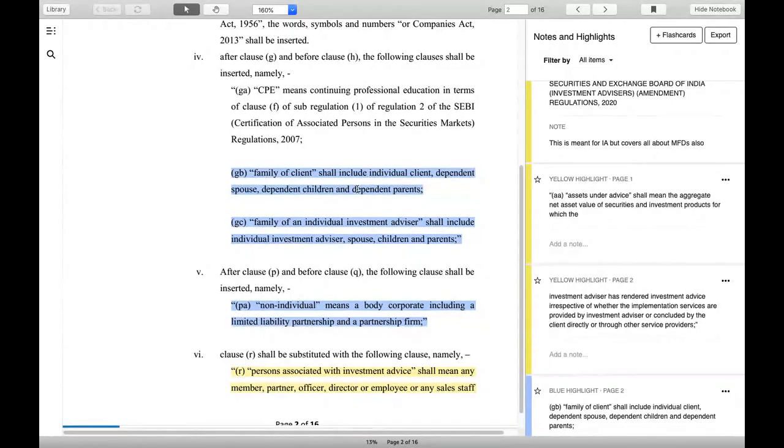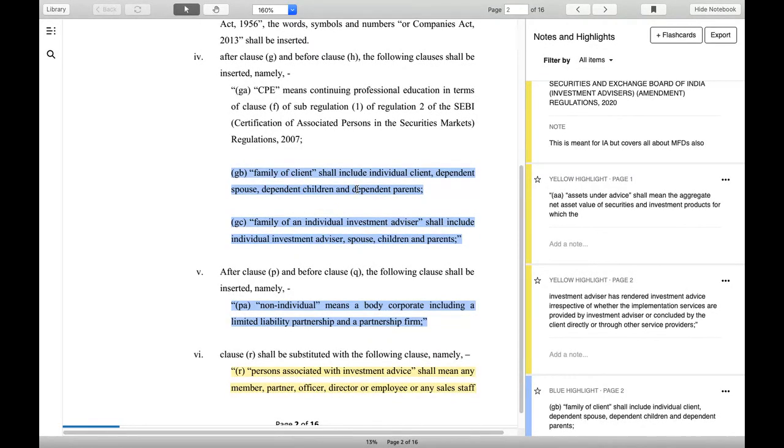So for example, there is a rule, which I just explained, that husband and wife cannot manage the same client. If the husband is an IA and the wife is a non-IA, meaning she is an MFD, then in the same family, say the wife is serving her parents who are independent, on their own job or on their own pension.